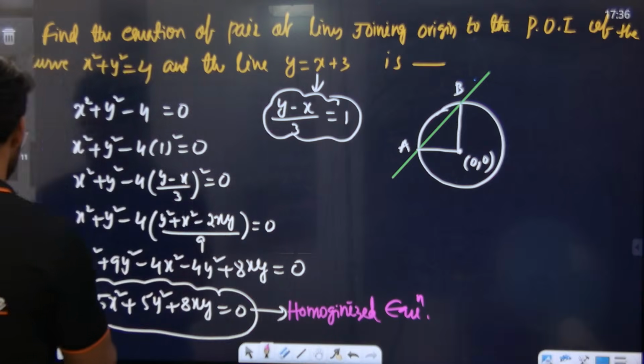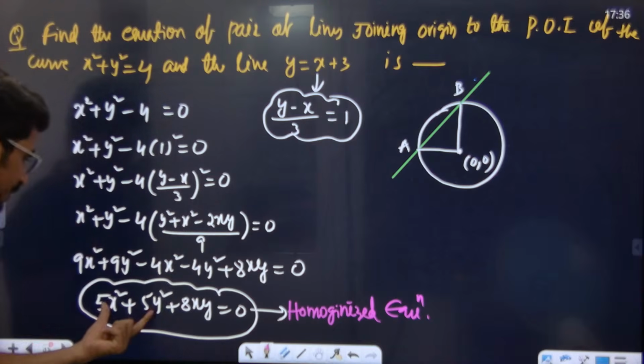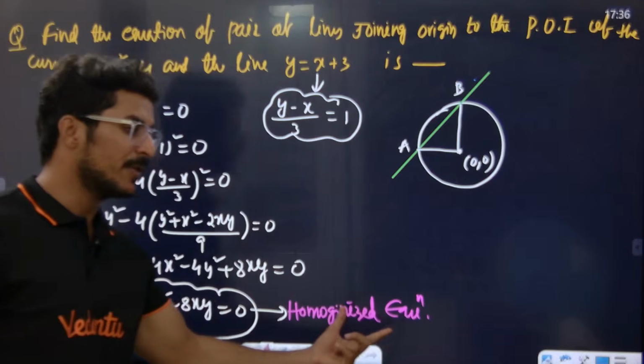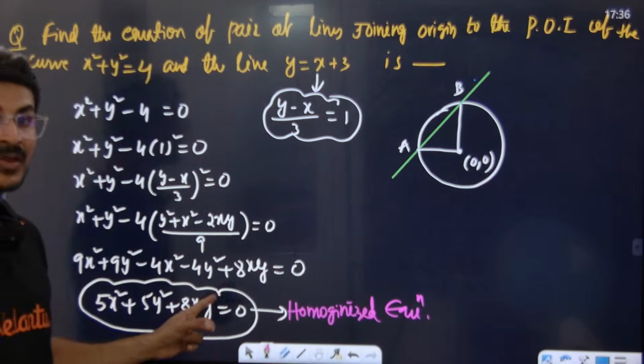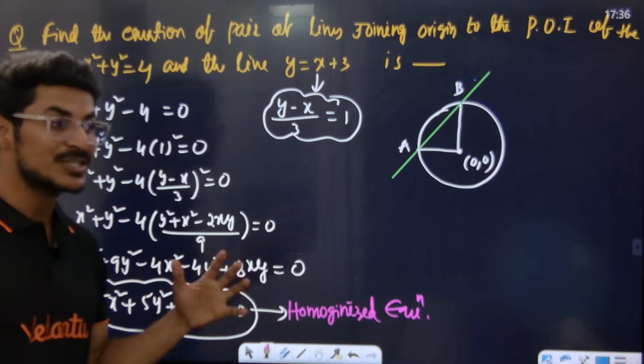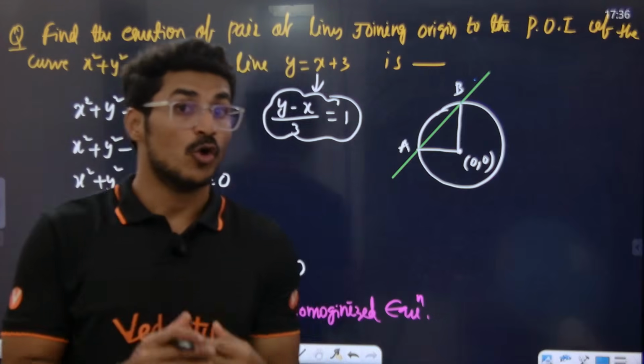Yes sir. Now look here, is this a homogenized equation or not? So from this what am I understanding? What is the standard definition of a homogenized equation?